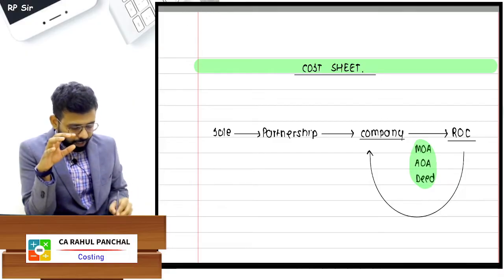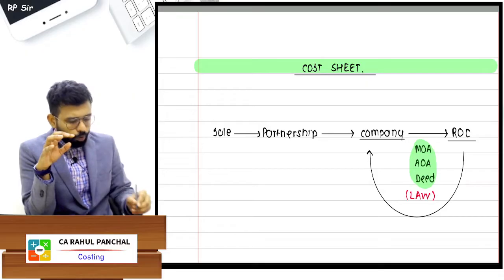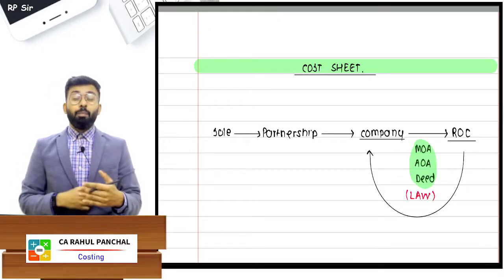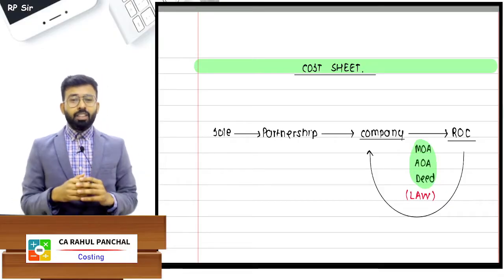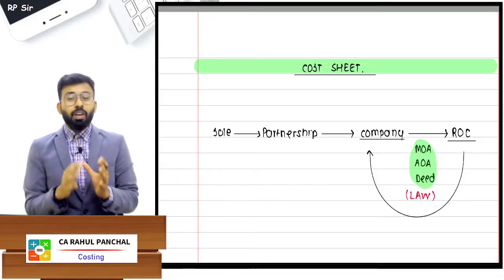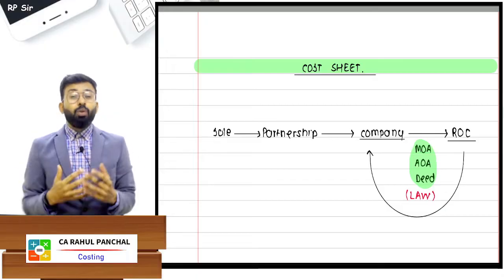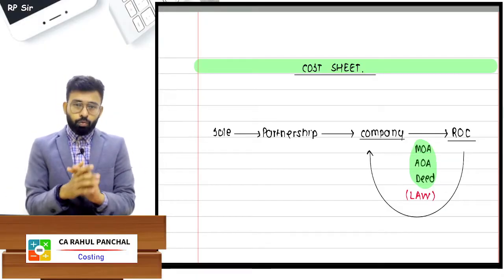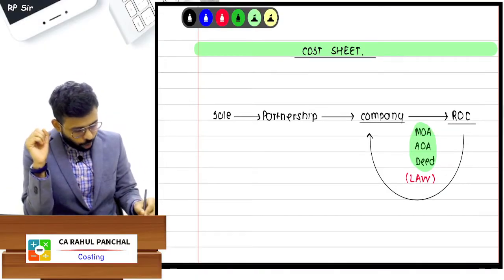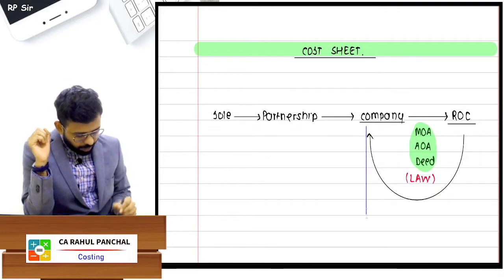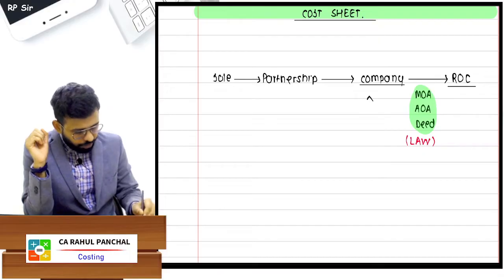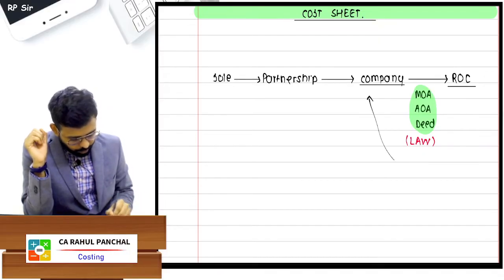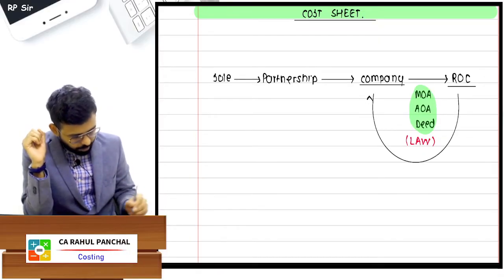So I can say there is one subject, and once you are incorporated as a company, guys, you have to follow certain rules and regulations. There is the Companies Act that you will have to follow. For that matter, there is one subject which will teach you about the law: if you have a company, what rules and regulations you will have to follow. Now once you have a company, again the role comes of which person? So understand this.